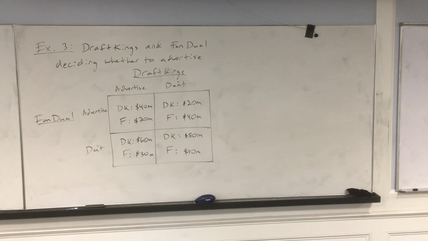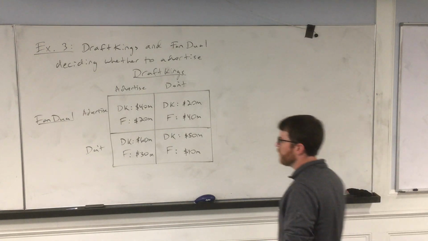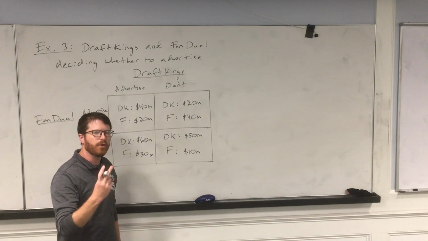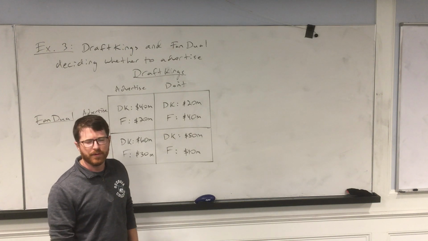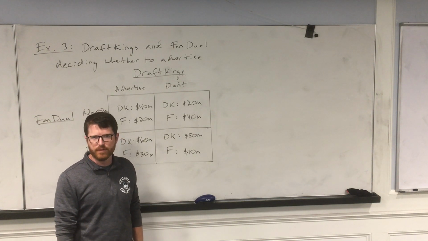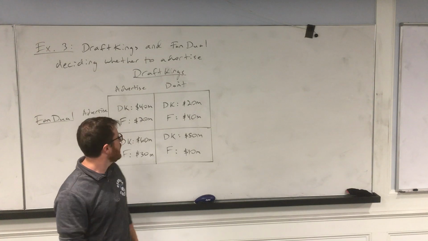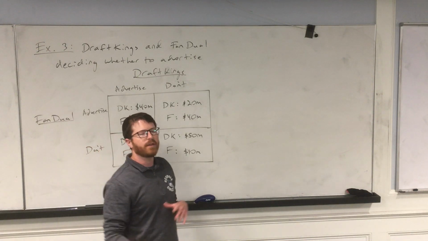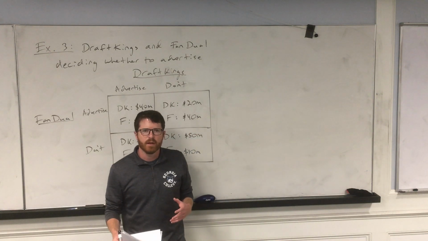Example 3. This is a real-life oligopoly, a duopoly. There are two firms that control about 95% of the market in daily fantasy sports. You may have heard of these companies, DraftKings and FanDuel. If you're not familiar, daily fantasy sports works like this.